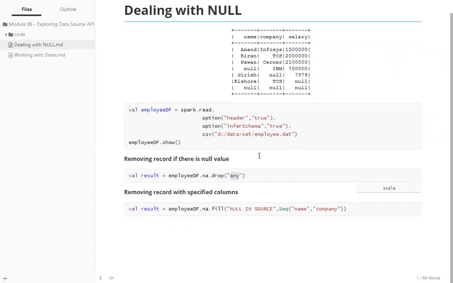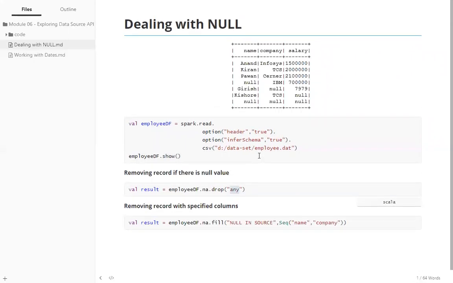Any means for any of the columns. So we are not specifying individual column names here. We are trying to specify any. When I say any, it tries to drop the complete records for all the columns. Let me show you this. So that is employee data frame dot NA dot drop of any.